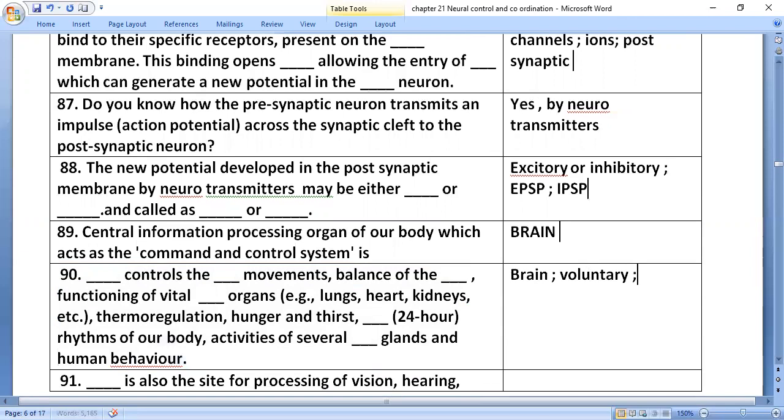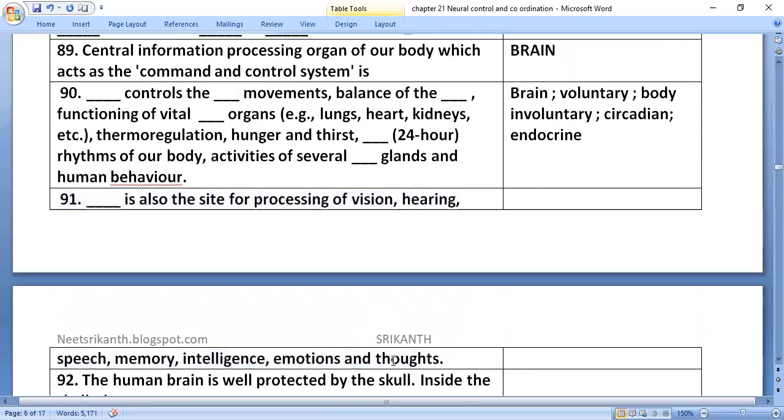The brain controls the voluntary movements, balance of the body, and functioning of vital involuntary organs like lungs, heart, and kidneys, thermoregulation, hunger, thirst, and the circadian rhythm, the 24-hour rhythm of our body, activities of several endocrine glands, and human behavior also. The brain is also the site for processing of vision, hearing, speech, memory, intelligence, emotions, and thoughts.